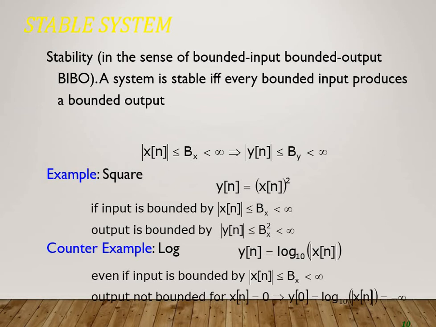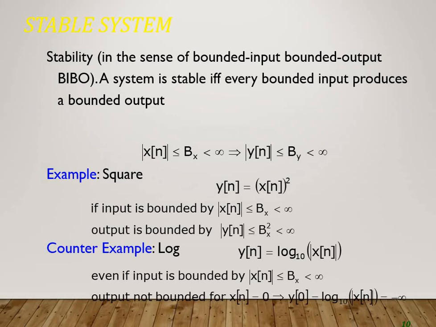Now, what is a stable system, or what is stability? An LTI, or linear time invariant, system is termed as BIBO stable if my input signal is bounded and my output signal is also bounded.